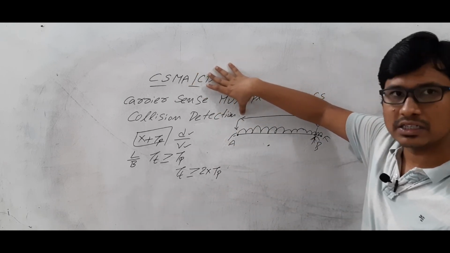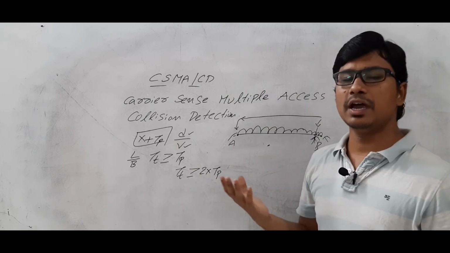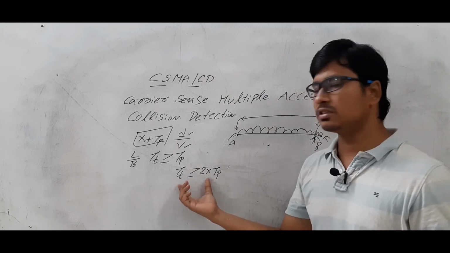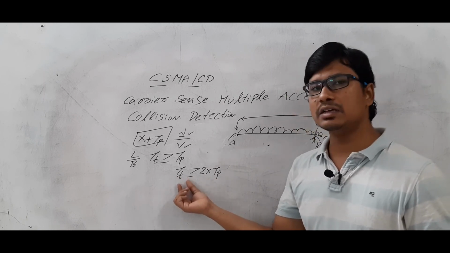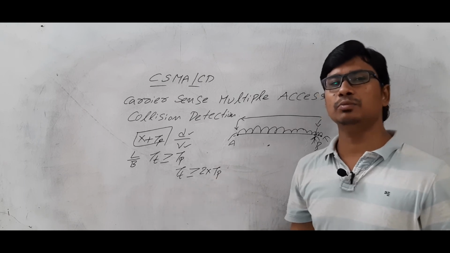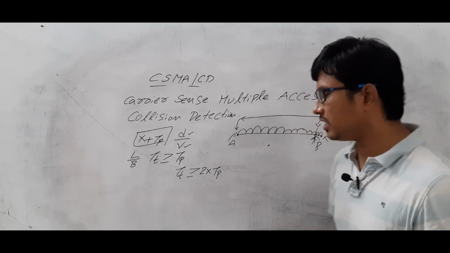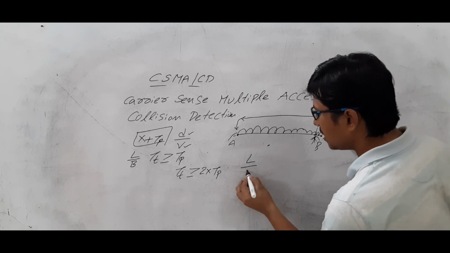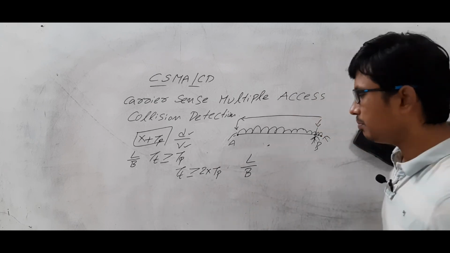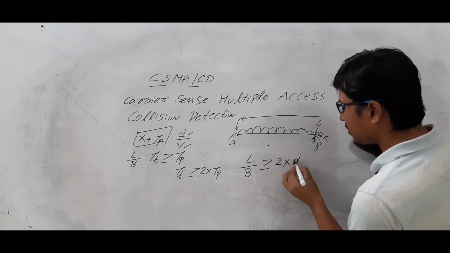Are you able to understand? In a lot of competitive exams and the GATE exam, they ask these kinds of questions: what should be the length of the frame such that it can identify the collision. The transmission delay, length of the packet by bandwidth, is greater than or equal to 2 into propagation delay.